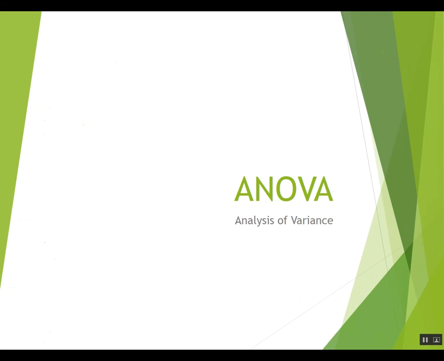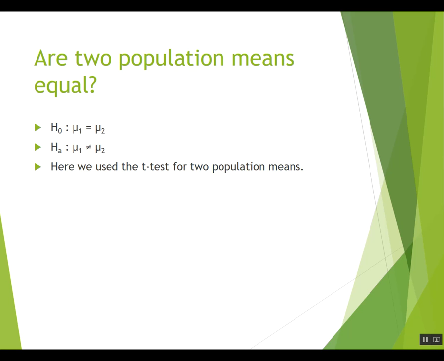In this screencast, we'll talk about analysis of variance, a new hypothesis test. And we don't have confidence intervals anymore. But analysis of variance, well, last week we talked about whether two population means were equal. A null hypothesis looked like that the mean of the first population was equal to the mean of the second, and the alternative might look like mean of the first is not equal to the mean of the second, or greater than or less than. And we used what was called a t-test for two population means with our procedure template.